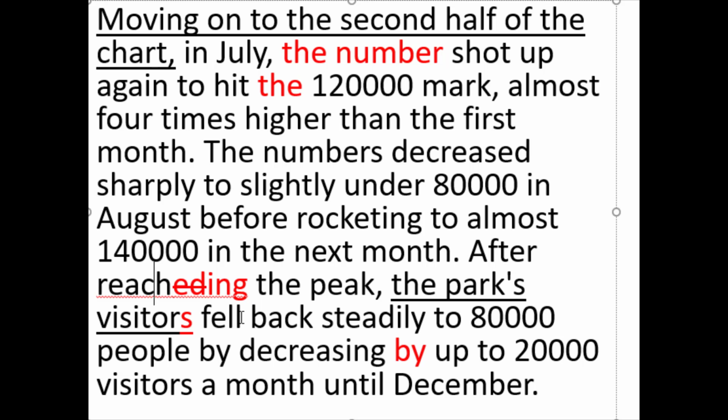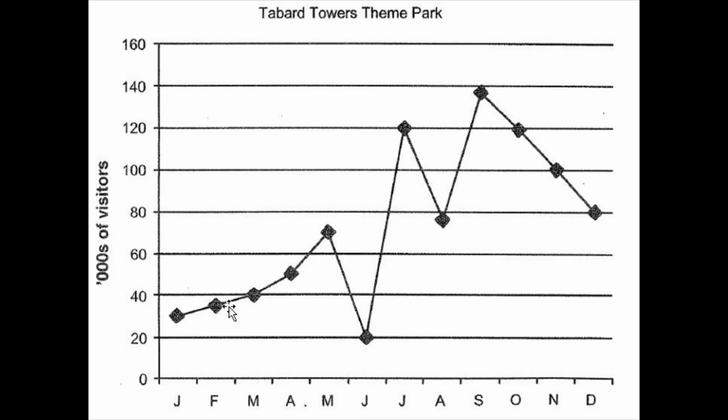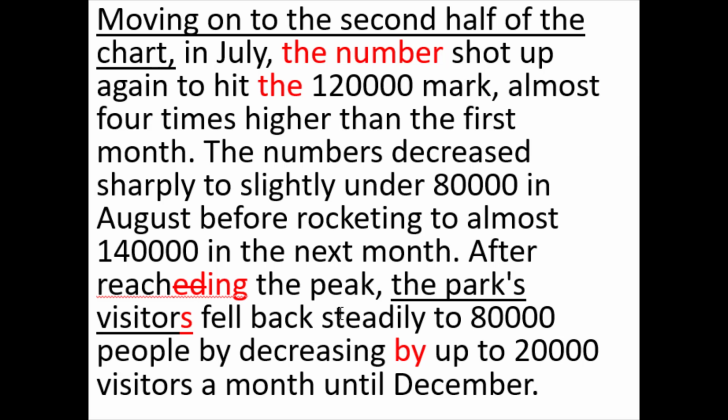The park's visitors fell back steadily. Okay, so do I need to explain why this is wrong? Because it's the same as this. The data, I feel like I'm saying this the whole time. The data is not describing the visitors, it's describing the number of visitors.